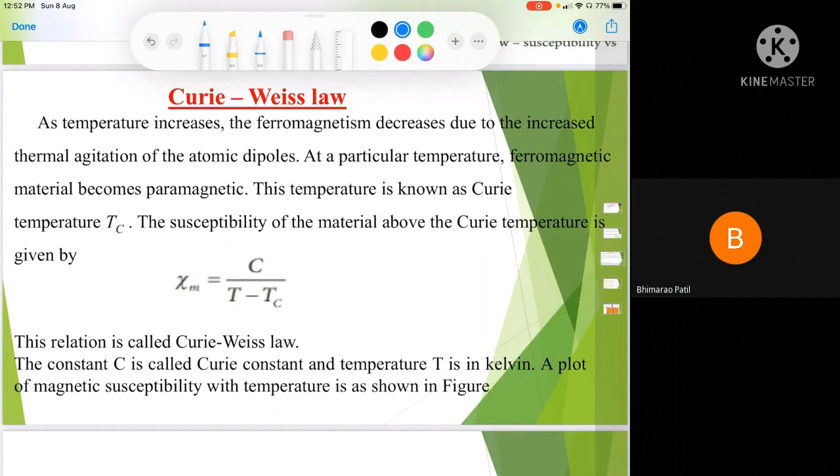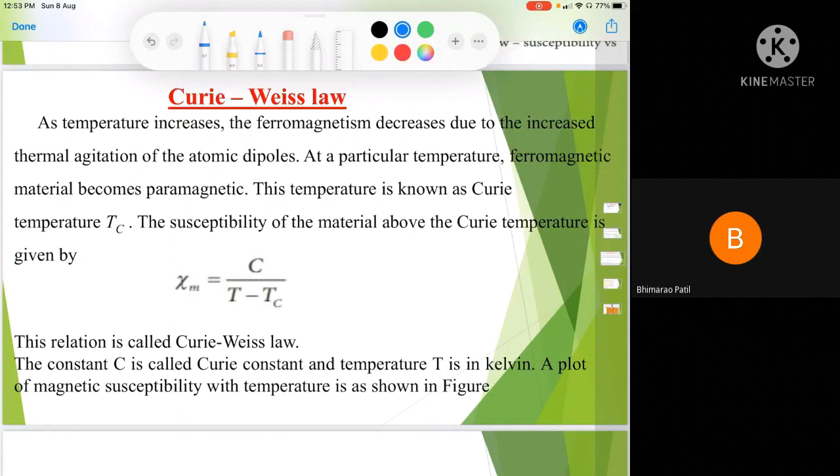Thermal vibrations depend upon the temperature. Below the critical temperature, all the magnetic domains are aligned with the applied magnetic field, because the temperature is lower and each domain is aligned to each other in a particular direction, and therefore it shows higher magnetism.